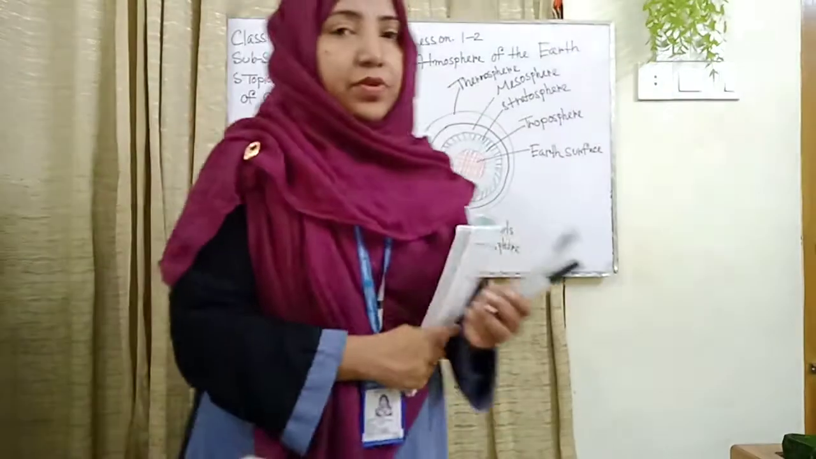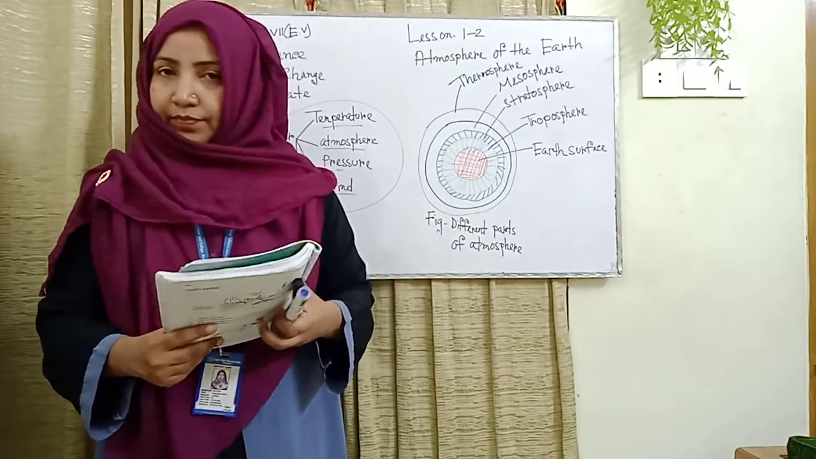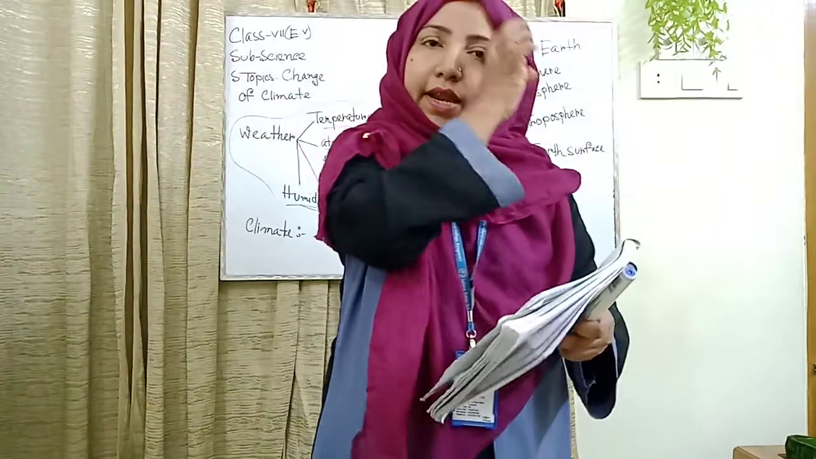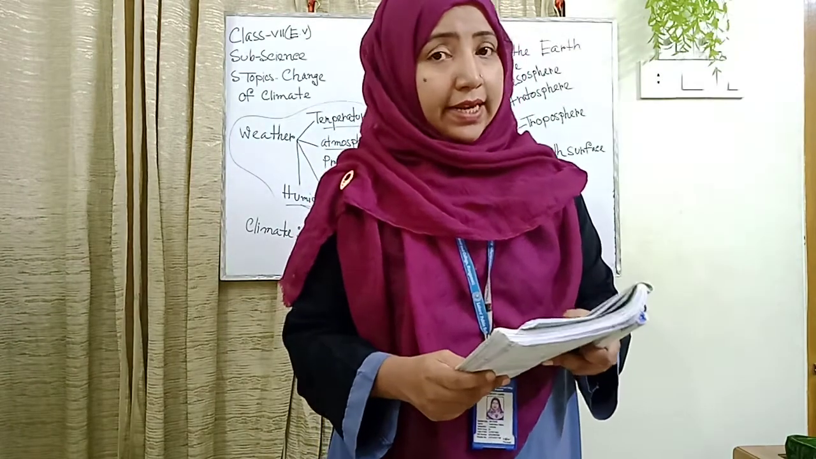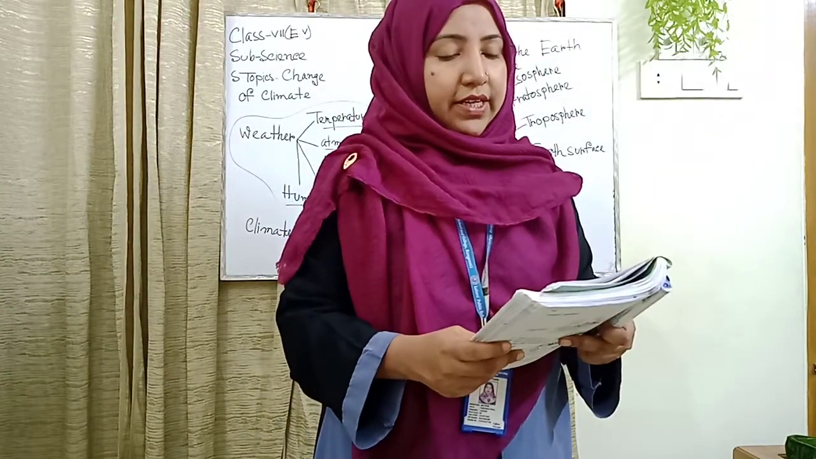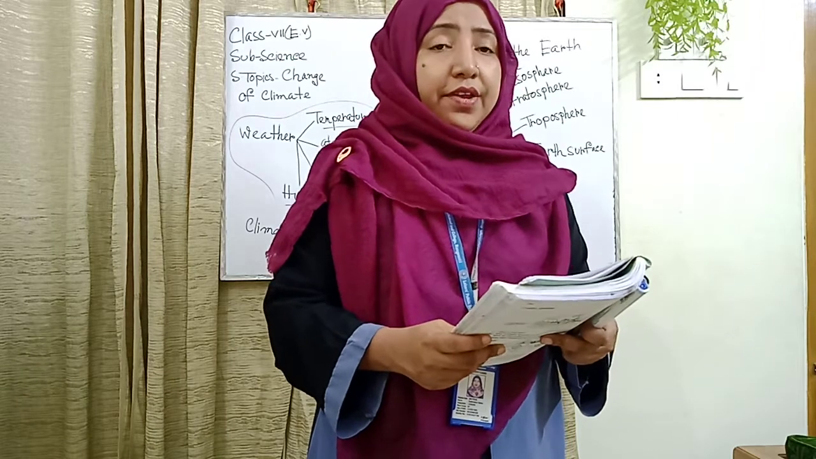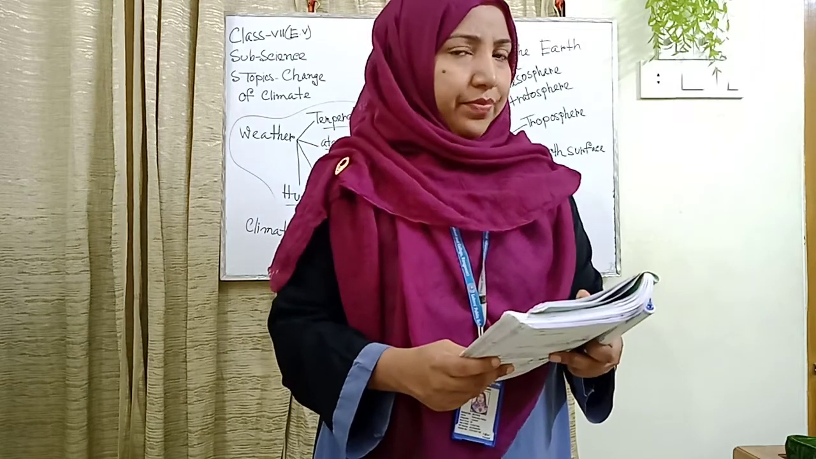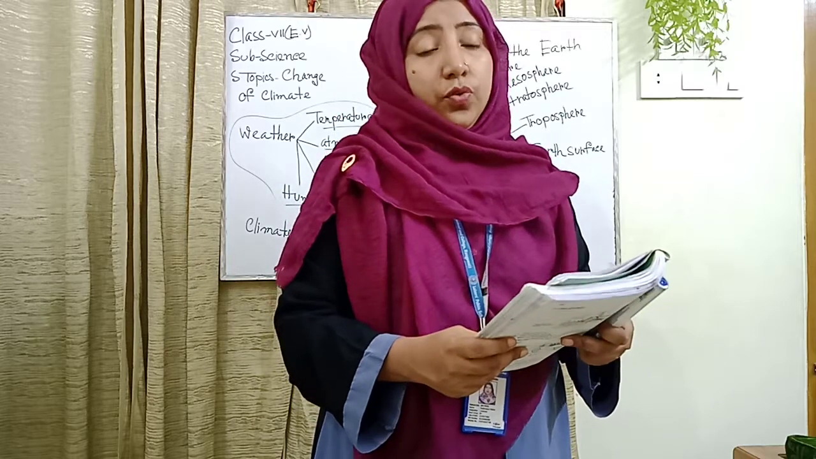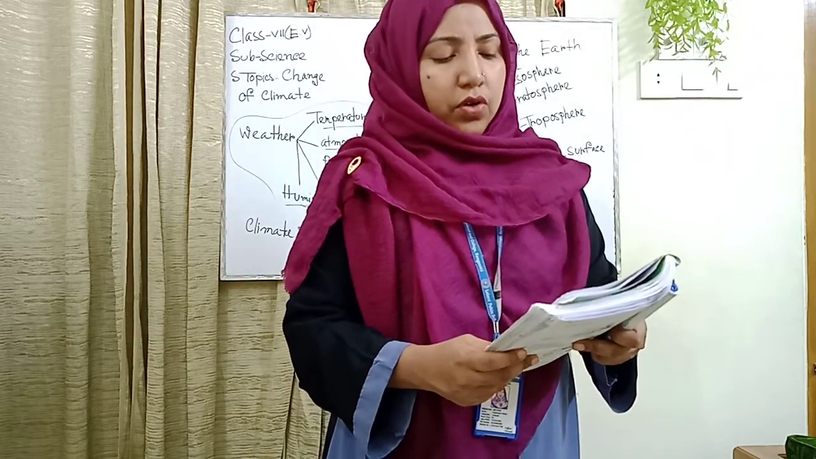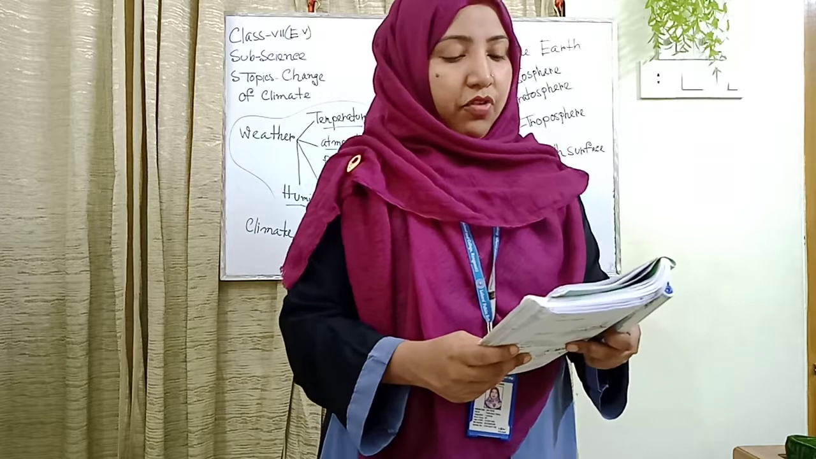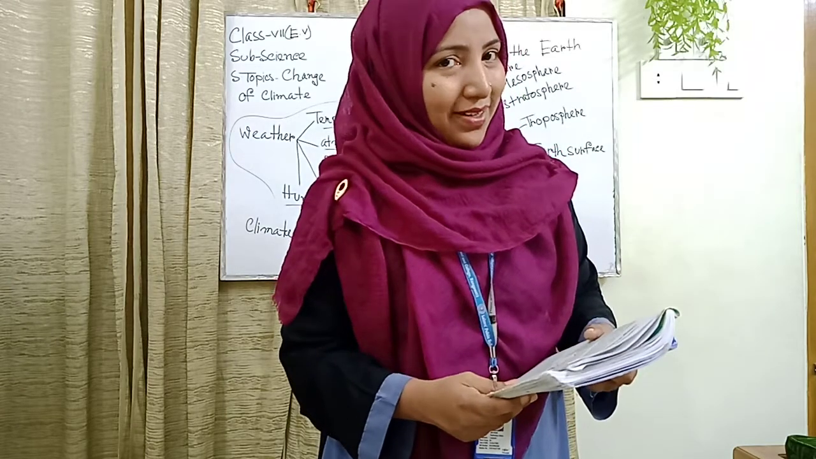Now everyone, look at the books. What is the weather? The temperature, atmospheric pressure, wind and humidity of the atmosphere of an area for a limited time is called weather. Basically, only the limited time is called weather. Overall, the weather of an area for many years is called climate.